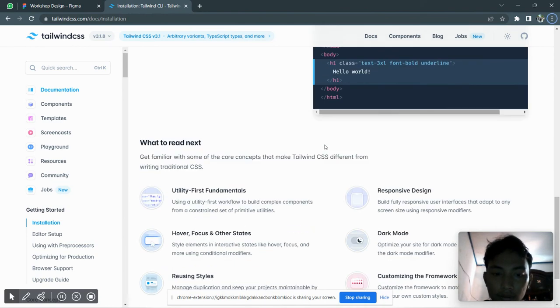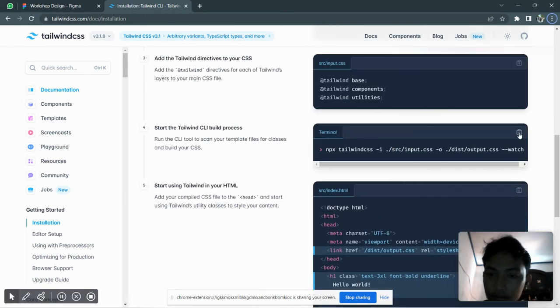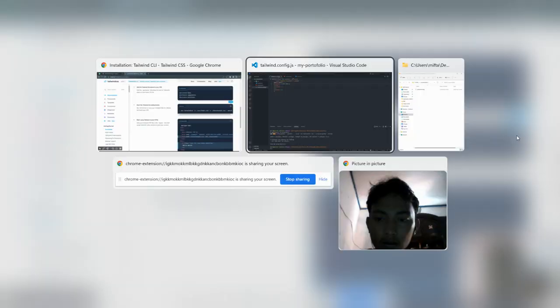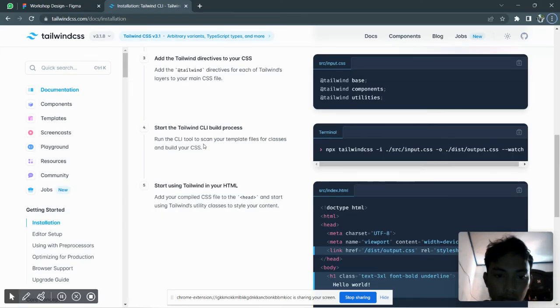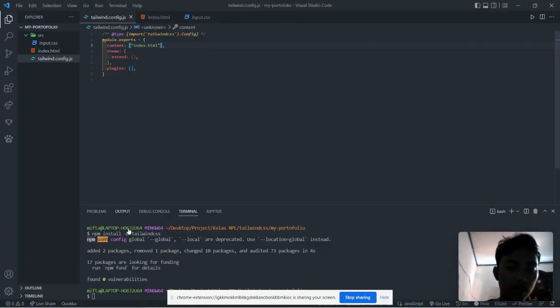And then copy the build command with CSS into your terminal.